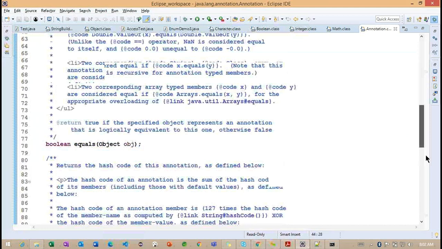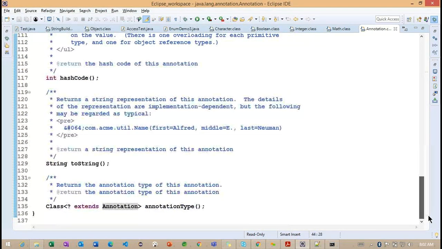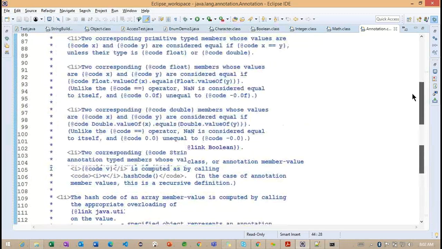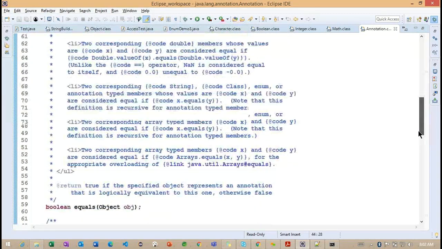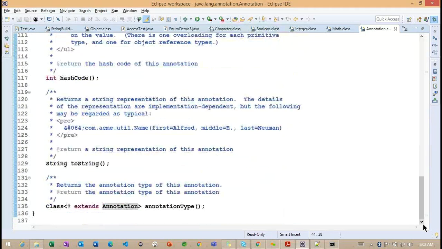So the first ones are the equals method, hashCode method, and toString method, which work with the annotation types here. So these are the information. Now you can see this information is already available inside our Object class. But what we need to understand here is that whenever we work with any annotation, we are going to have these methods: the equals method, toString method, and hashCode method.